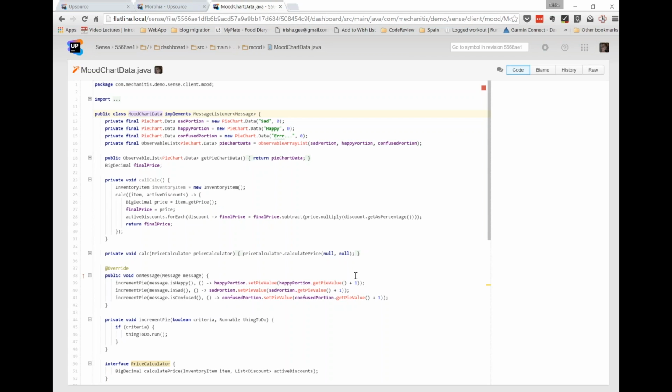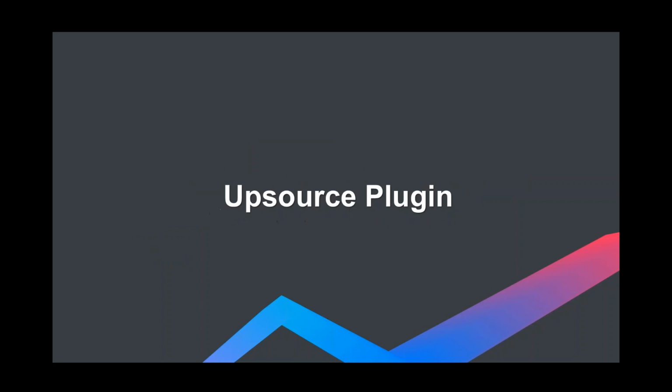Normally you can do this through other tools. You can do things like downloading patches or switching to various branches, obviously. So it's not a new idea to do code review through the IDE. But what Upsource offers you is the ability to use the Upsource plugin to do this. The Upsource plugin lets you use IntelliJ IDEA, connect directly to your Upsource server, and perform your code reviews from within IntelliJ IDEA. You don't need to go to the web user interface at all.